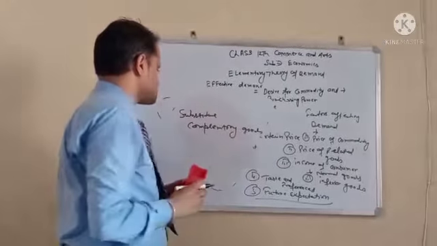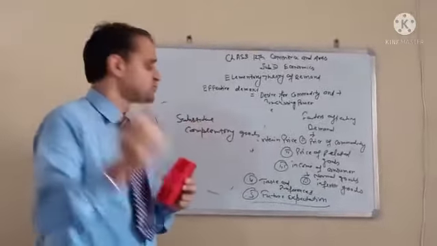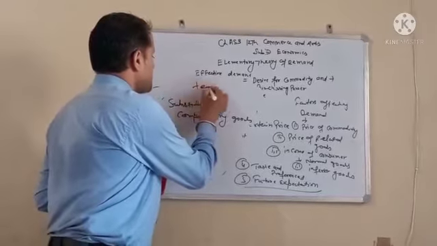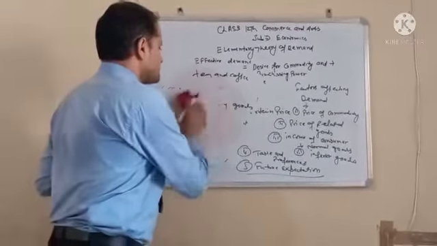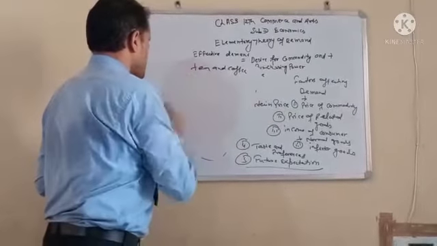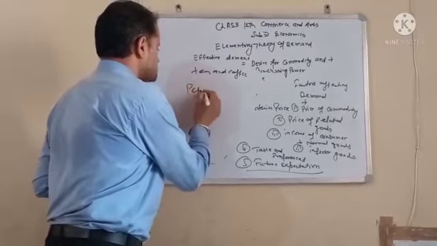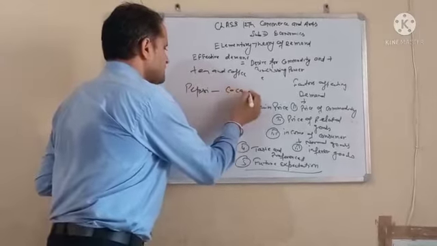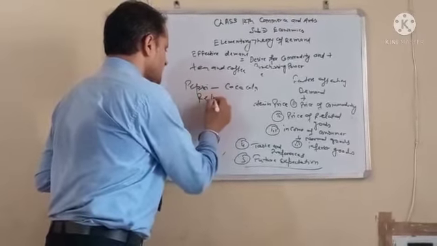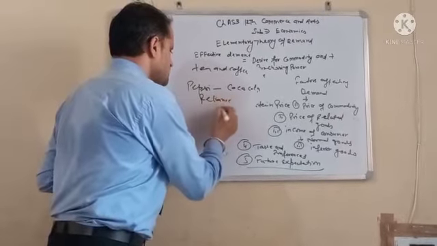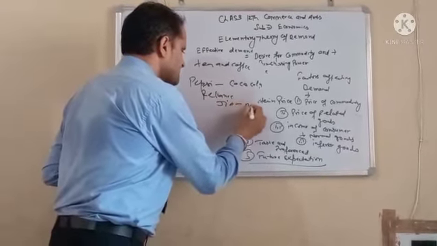Substitute goods are those goods which are substituted in place of one another. For example, tea and coffee, or Fanta and Coca-Cola, or Pepsi and Coca-Cola, or Reliance Jio or Airtel.